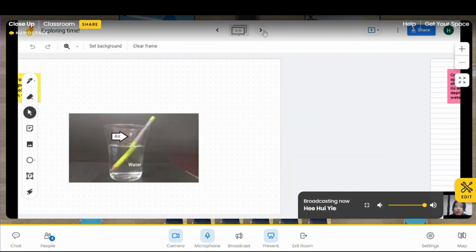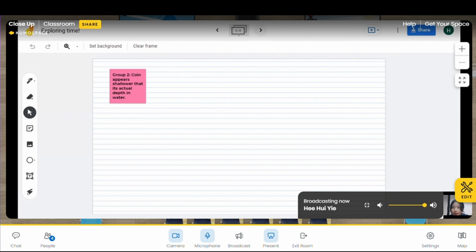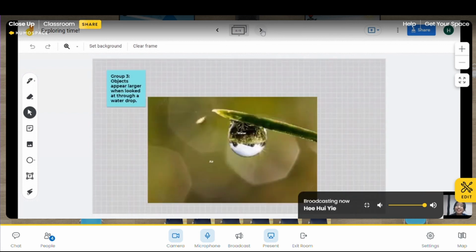Okay, now look at group 2. Group 2 haven't uploaded yet. Now we look at group 3. Wow, group 3 already uploaded their photo. As we can see here, the image looks clearer and bigger when we look through the water drops.